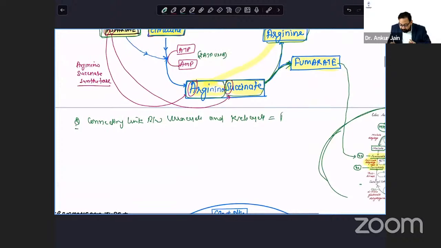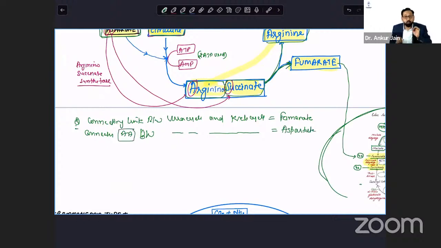That is fumarate. Second question, connecting amino acid between urea cycle and Krebs cycle. Please do comment. Aspartate. So if they ask about amino acid, you will point out aspartate. Okay.